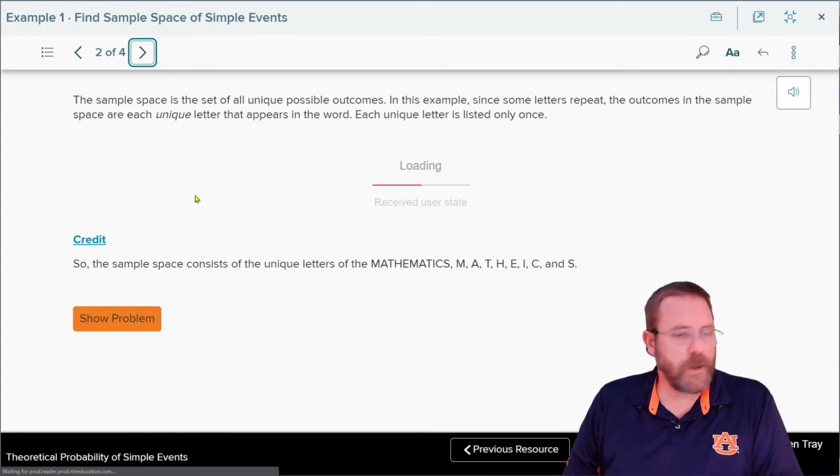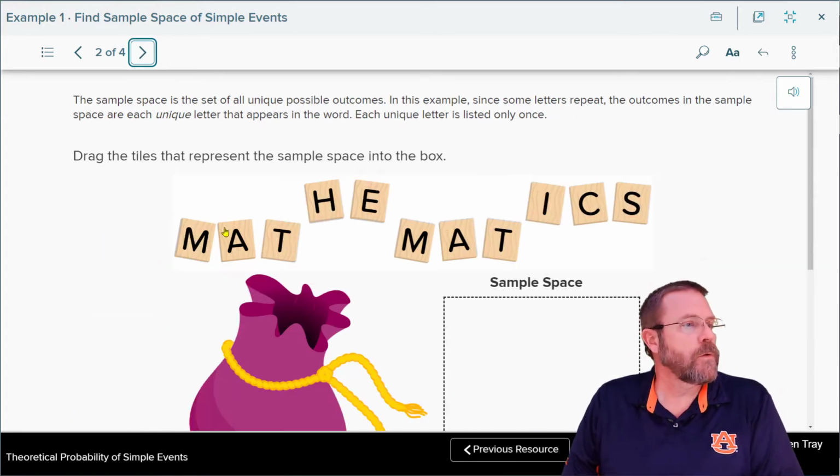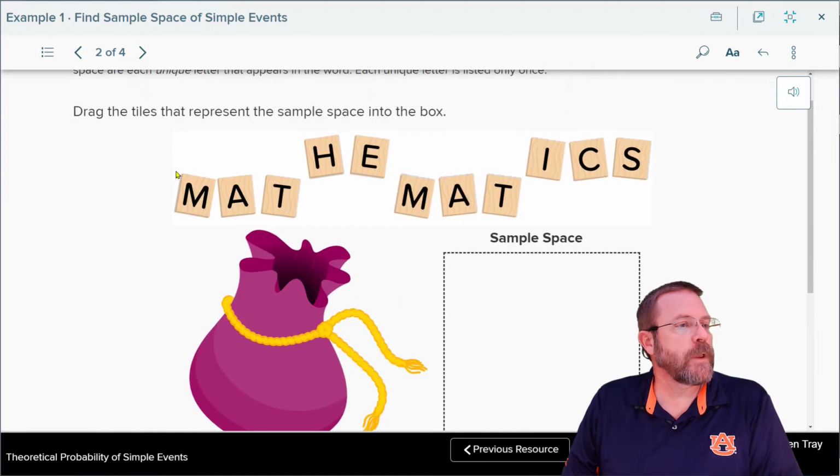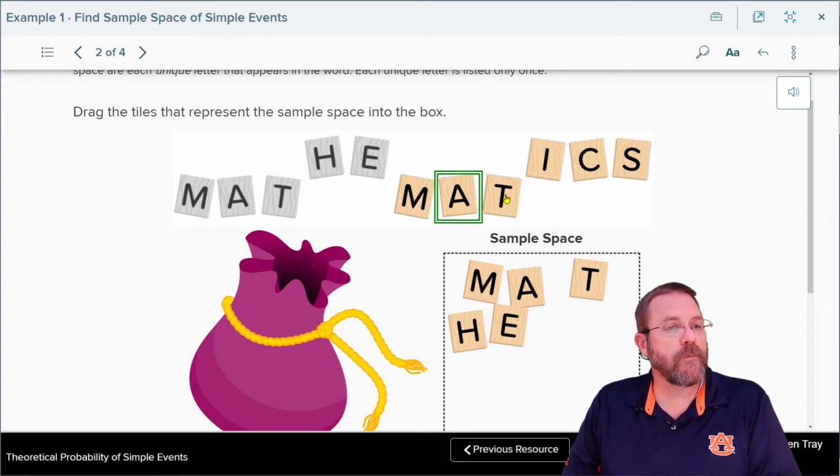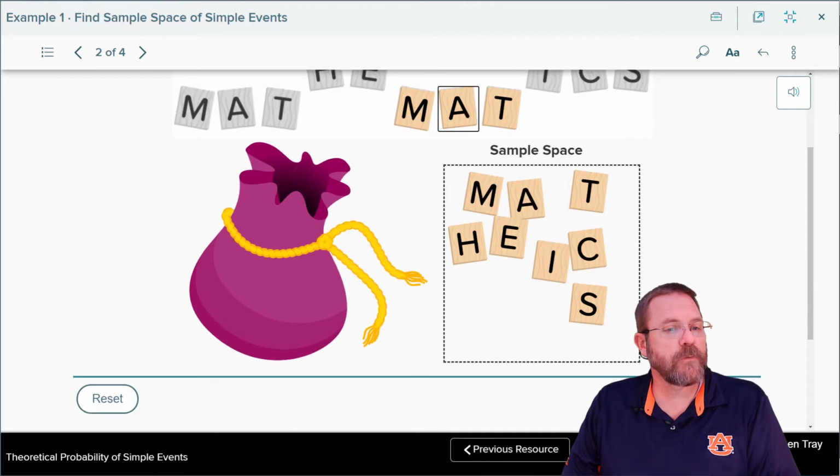So let's take a look here. You can see that we drag the tiles that represent the sample space. I think it's probably going to be all of them: M, A, T, H, E. We're going to leave that M alone because we already have an M. We're going to leave that A alone. We already have an A. We already have a T. We don't have an I. We don't have a C. And we don't have an S. So checking it, we got the answer right.